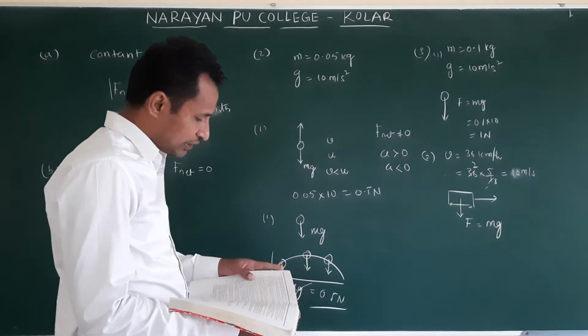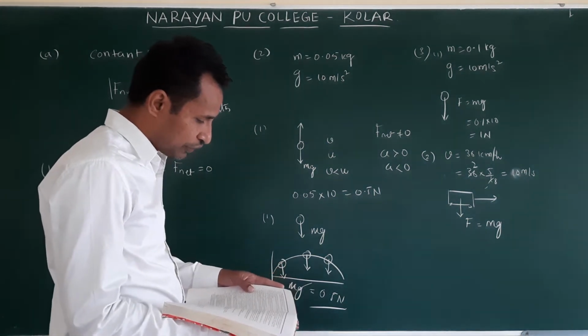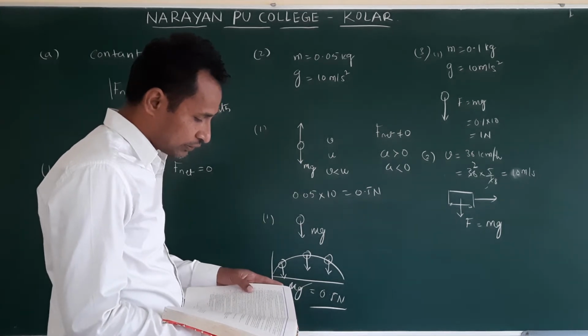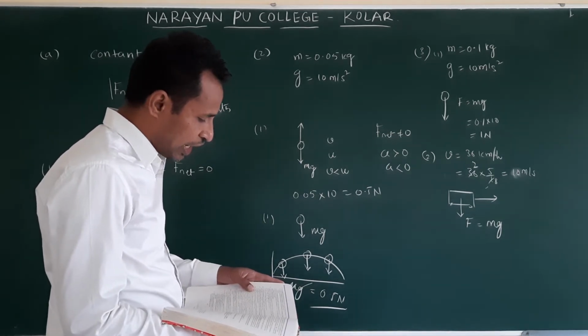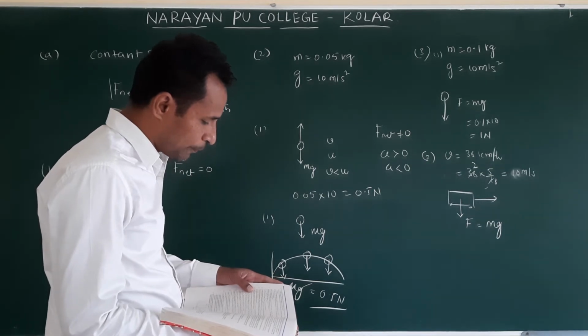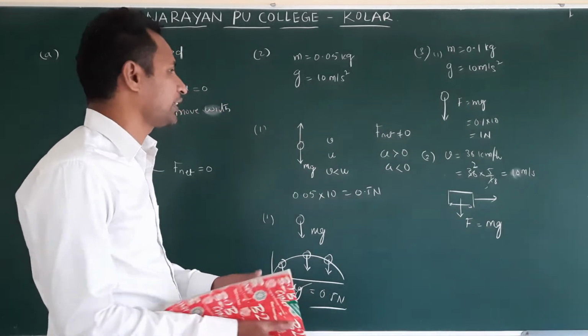So that is mg. Again, the answer remains 1 Newton. Next, just after it is dropped from the window of a train accelerating with 1 meter per second square.